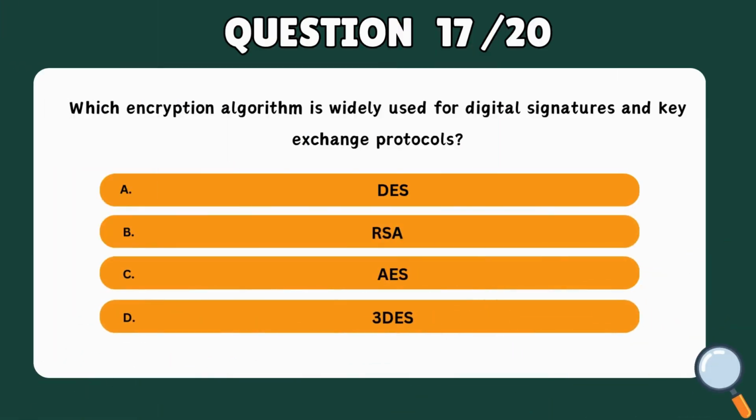Question 17. Which encryption algorithm is widely used for digital signatures and key exchange protocols? A. DES. B. RSA. C. AES. D. 3DES.